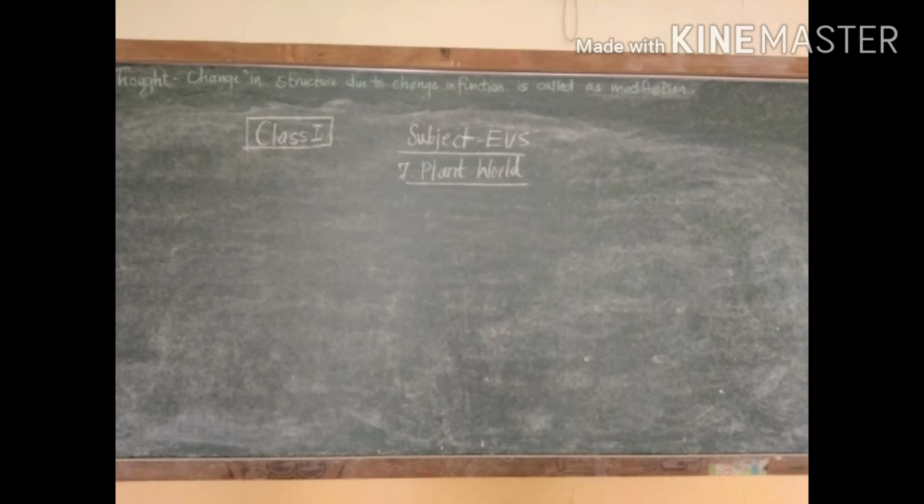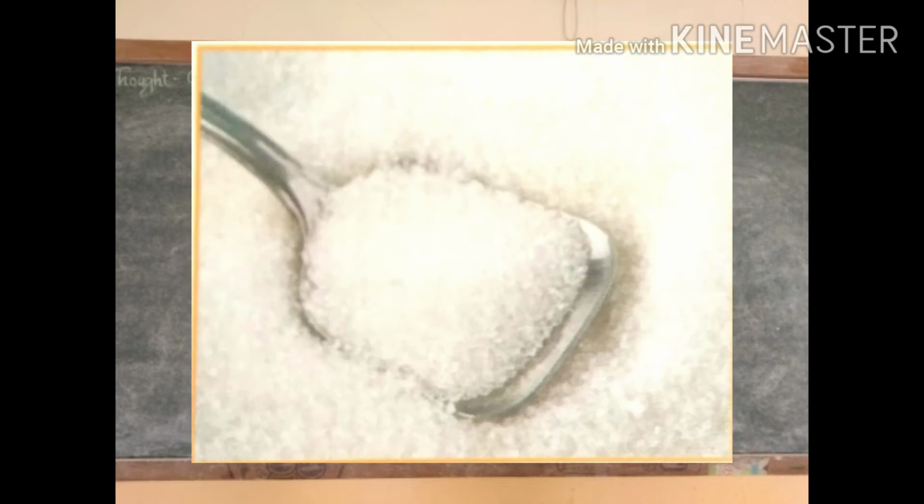This is the picture of cotton. This is the sugar. We know that every day we need sugar for preparing tea, coffee, and all the things. Whatever mummy is preparing at home, she needs sugar, and this sugar we get from the sugar cane. It is a plant.